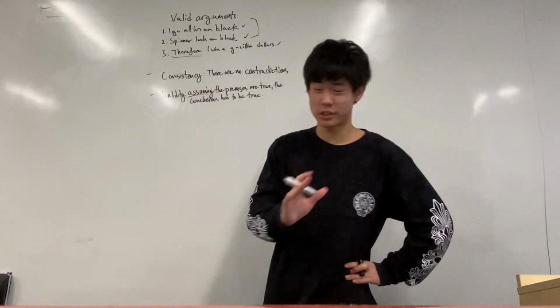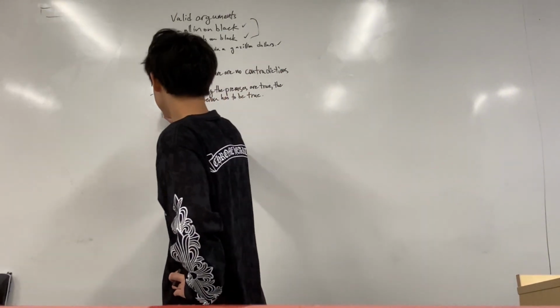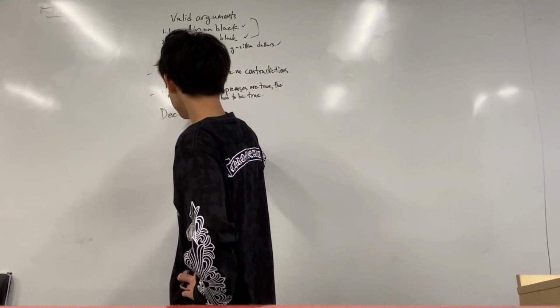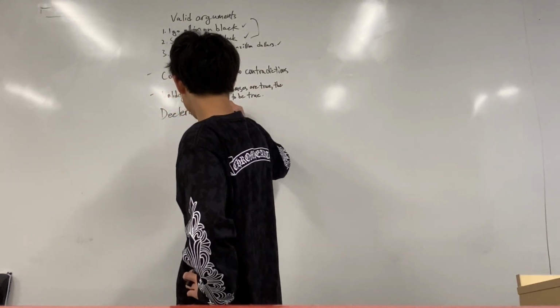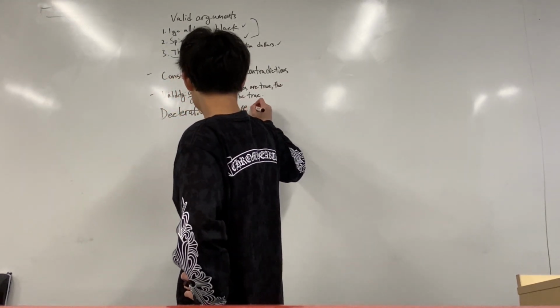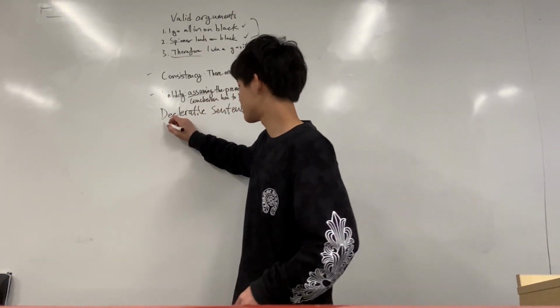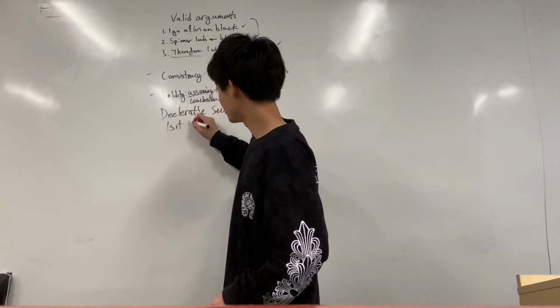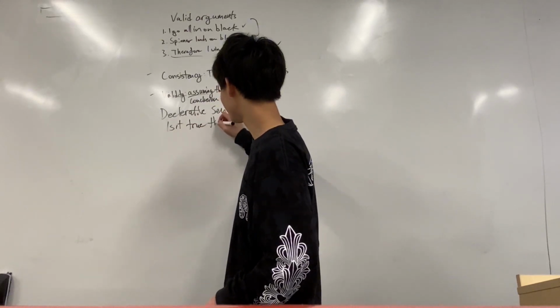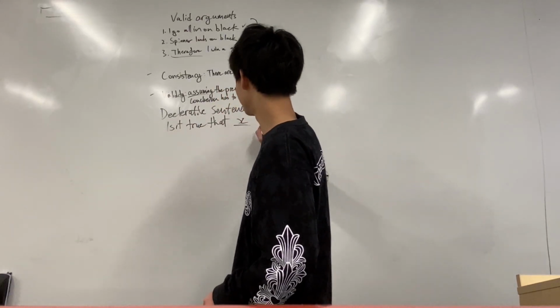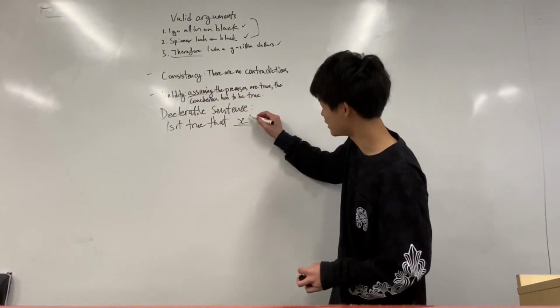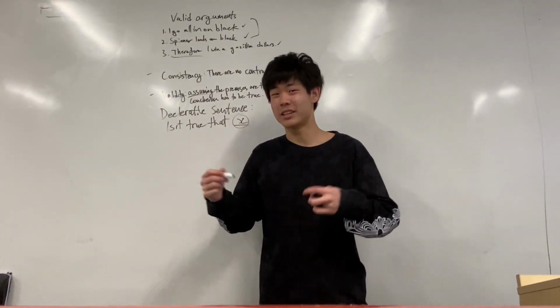So when we look at clauses, we need to know what a declarative sentence is. A declarative sentence is any sentence that fits into this: Is it true that X? Any sentence that can be substituted into X is a declarative sentence.